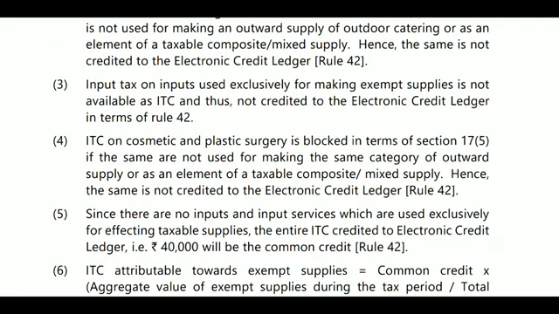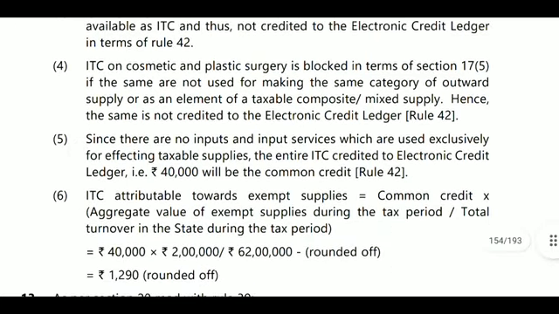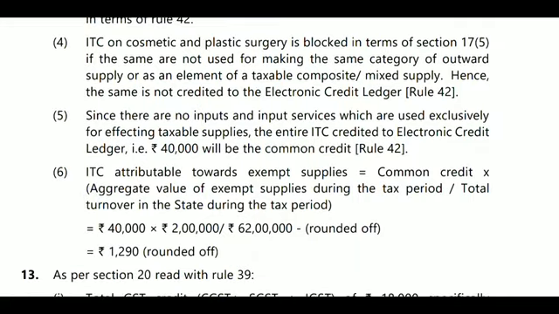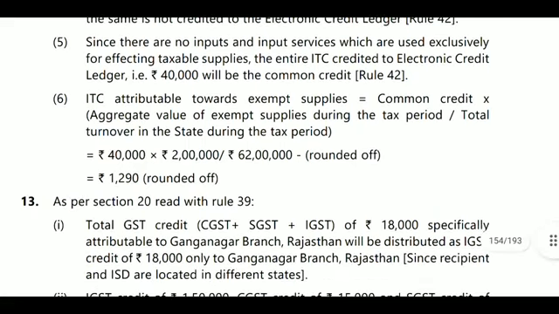Next, input tax on inputs used exclusively for making exempted supplies is not available as ITC and thus not credited to the electronic credit ledger in terms of rule 42. Next, fourth one, ITC on cosmetic and plastic surgery is blocked in terms of section 17(5). If the same are not used for making the same category of outward supplies as an element of taxable composite or mixed supply, hence the same is not credited to the electronic credit ledger. Next, fifth point, since there are no inputs and input services which are used exclusively for effecting the taxable supplies, the entire ITC credited to the electronic credit ledger, that is 40,000, will be treated as common credit.